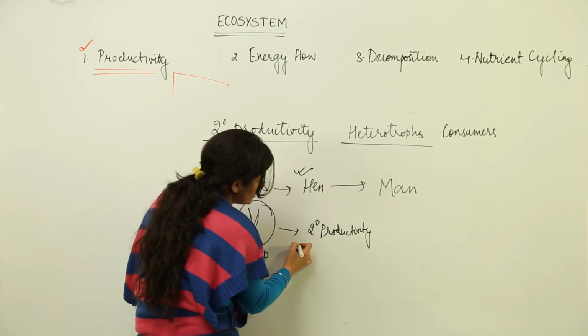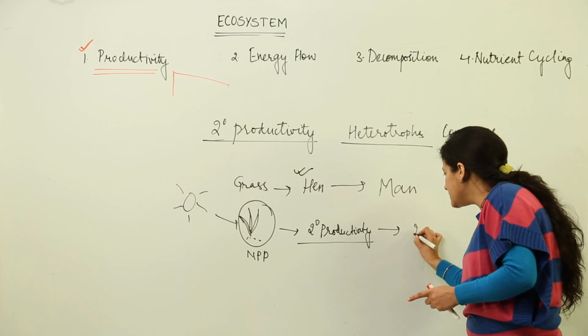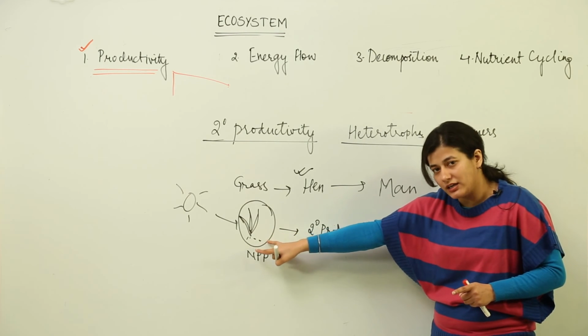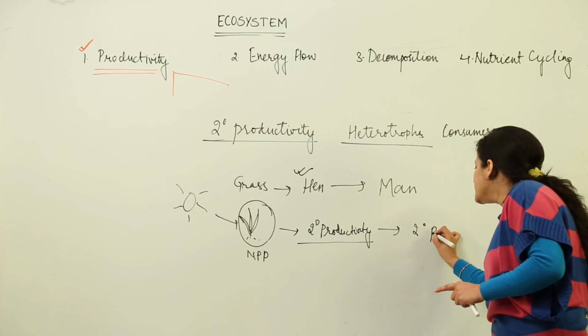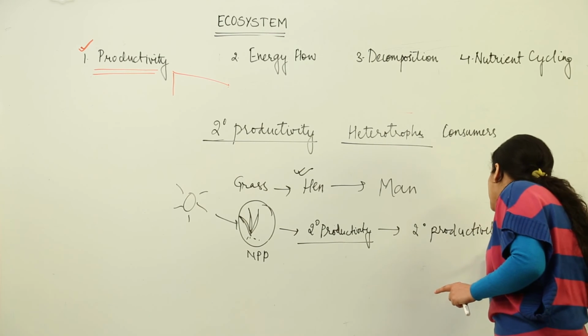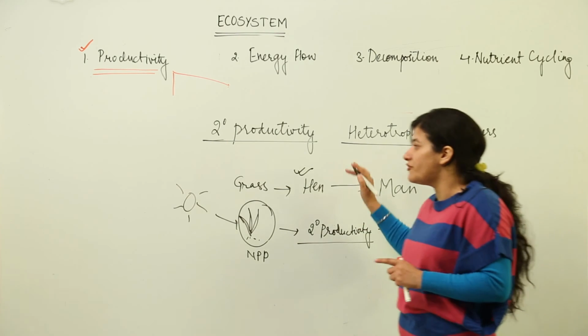Now the man who would consume this hen is feeding on the secondary productivity. Then again, this is not done by the producers. This is not the original inorganic entity which has changed into an organic one. This also happens to be secondary productivity, and he or she would further accumulate that productivity in terms of muscles or in terms of fat in their body.